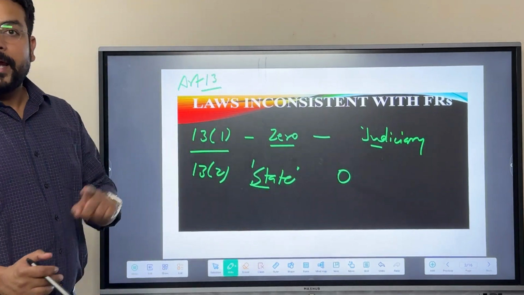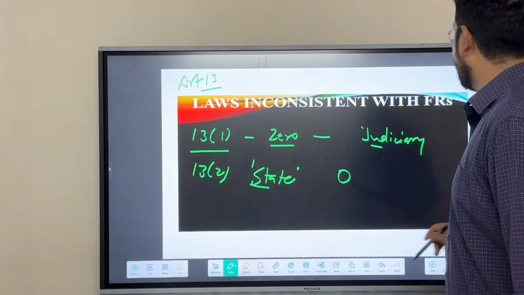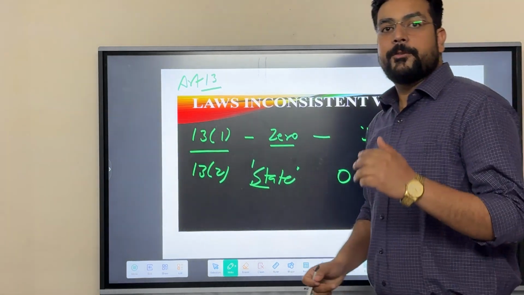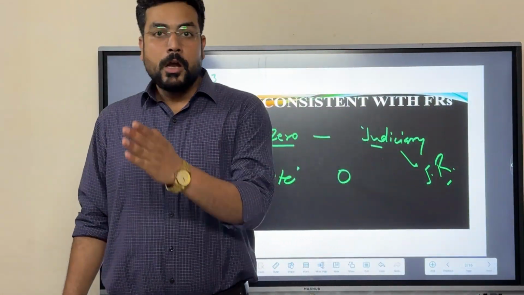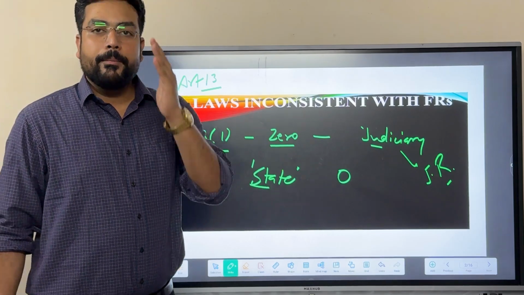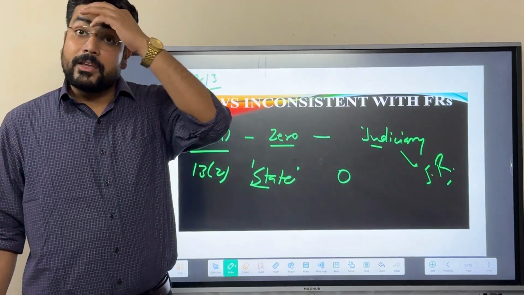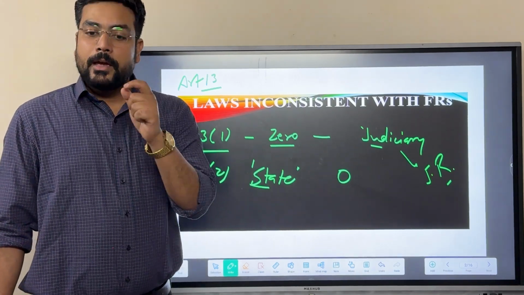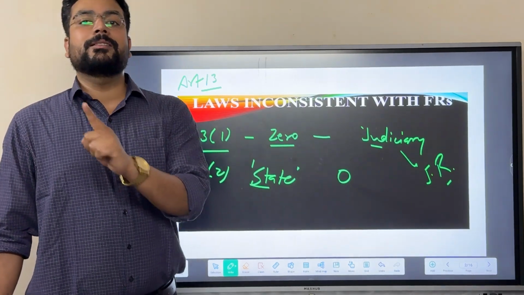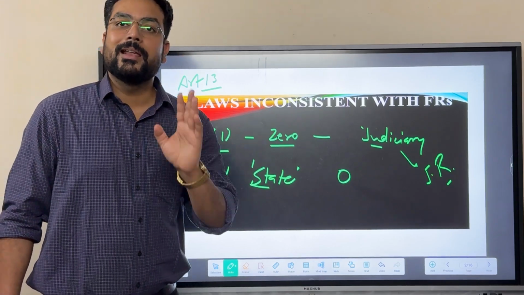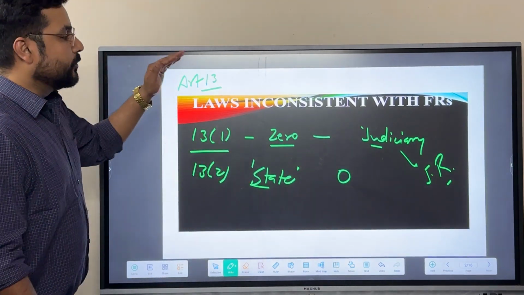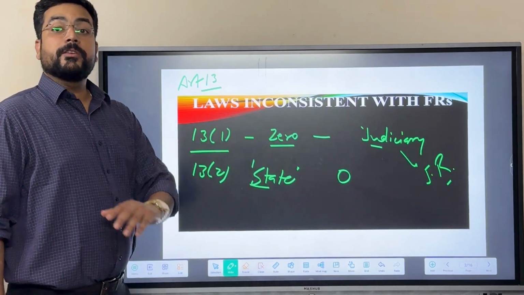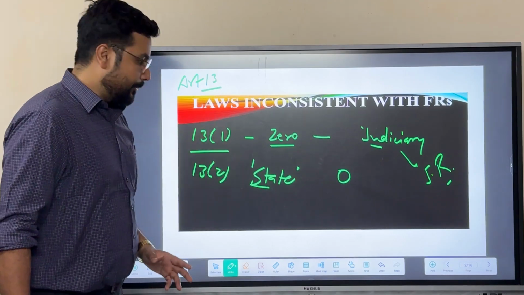And this power of the judiciary, this indirect power of the judiciary, is known as judicial review. Judicial review means the judiciary has the power, or one of the functions, to review all the laws made by parliament or the state legislature or any other entity mentioned under article 12. If those laws are inconsistent with the fundamental rights, such laws will be declared zero or nullified by the judiciary, either the Supreme Court or High Court. So this power is known as judicial review, which is an indirect power given under article 13.